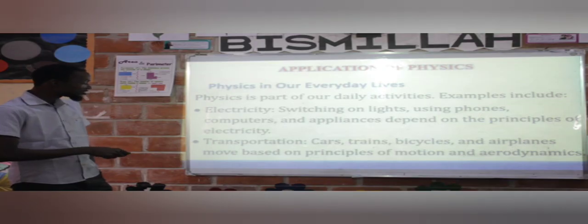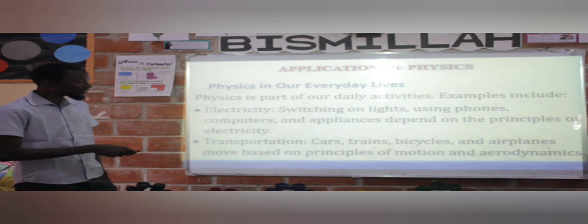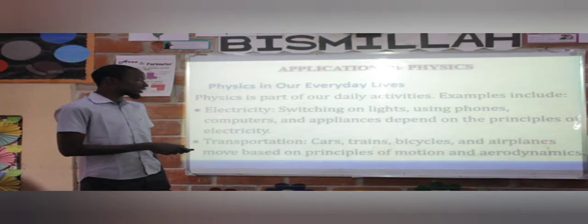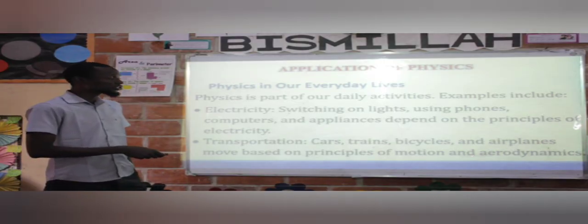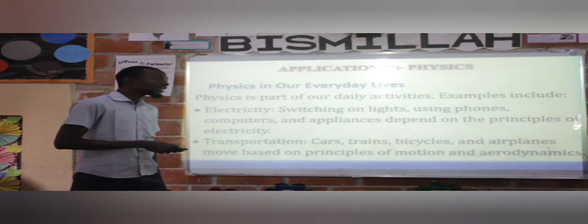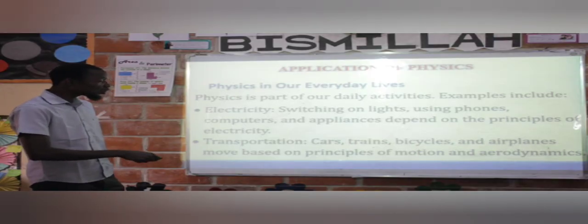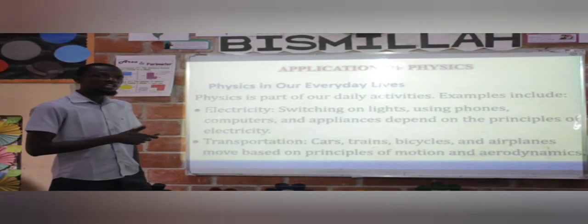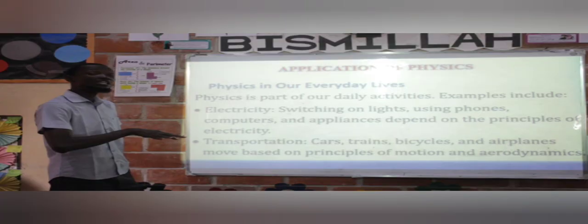The second one says transportation. What are the things we use for transportation? We have car, we have train, we have bicycle, we have airplanes. They move based on the principle of motion and aerodynamics. Now, when we said they move based on the principle of motion, if you are in one place, you are in motion, but that type of motion is a motion in place.